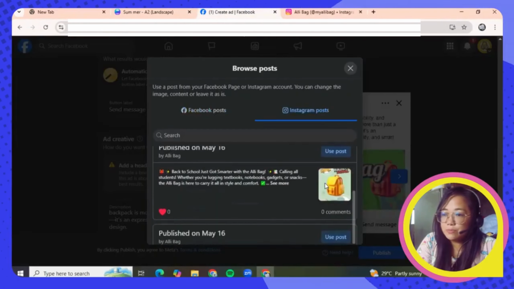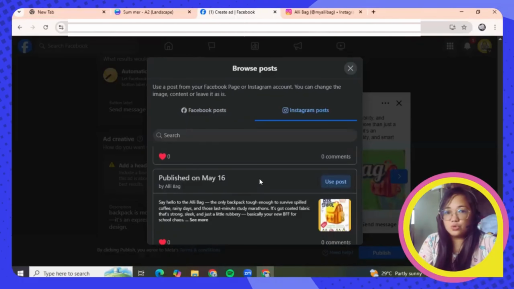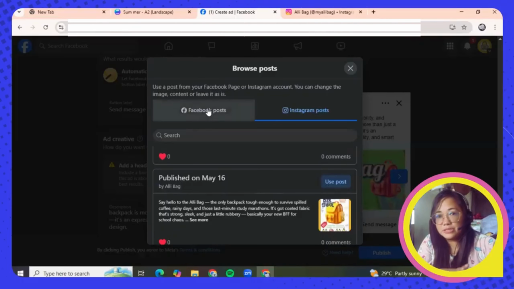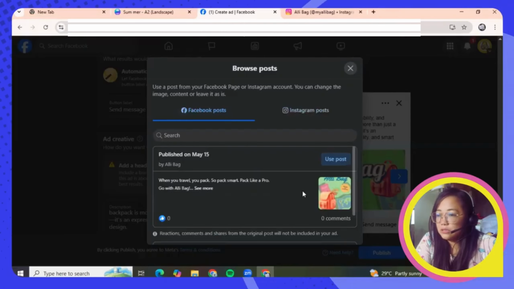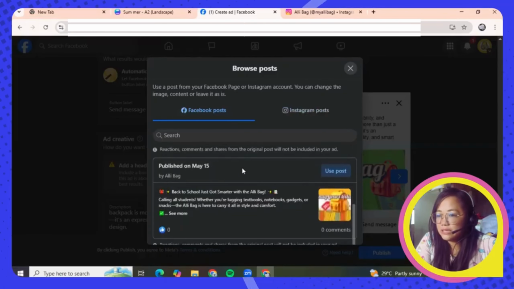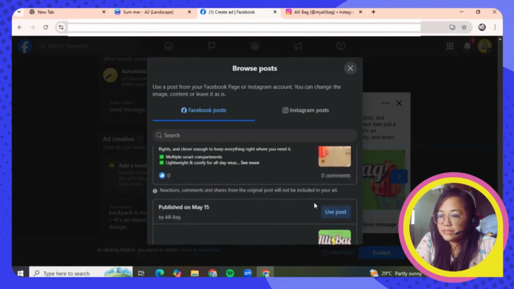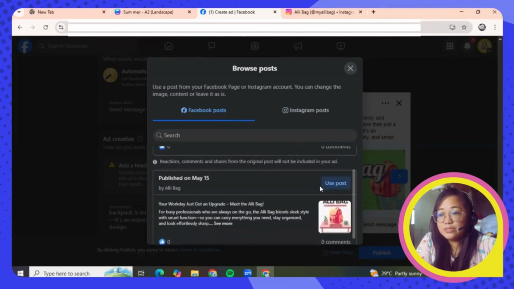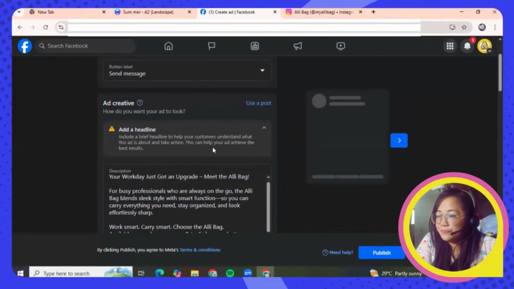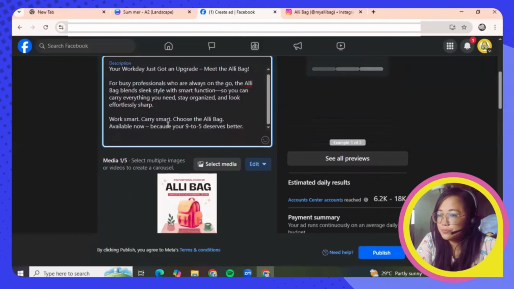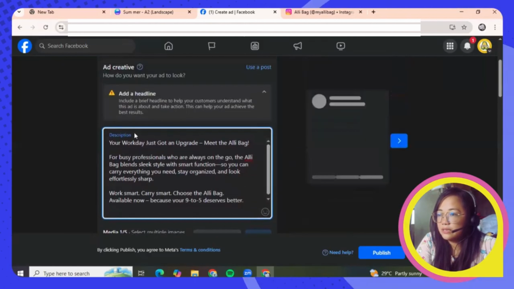So these are the posts from my Instagram. I can just choose whatever from Facebook or Instagram posts. But since we are doing Facebook ads, I'll choose anything from this side. So let's say I am going to use this one, Use Post. Let's wait for it to load. So there you go.